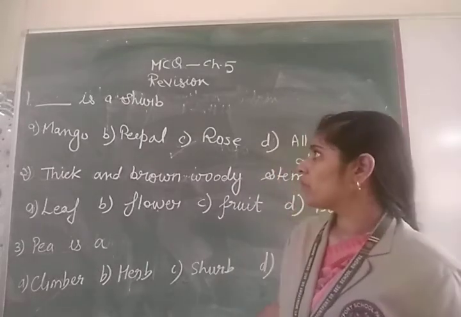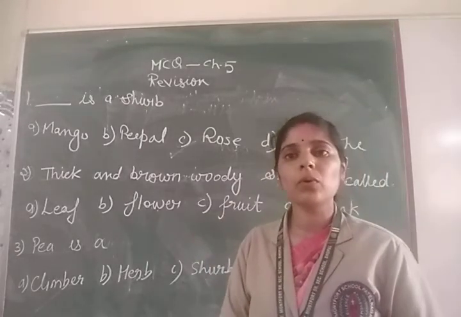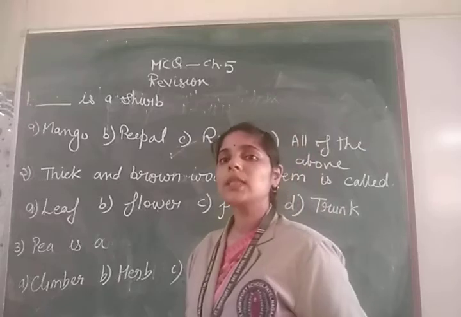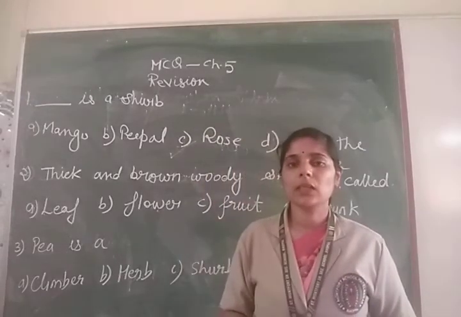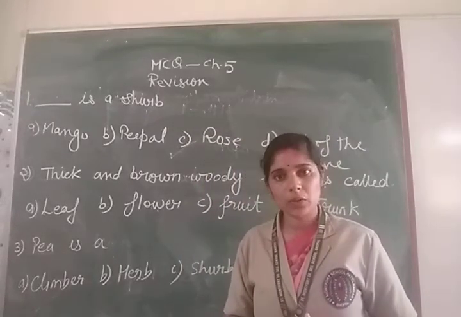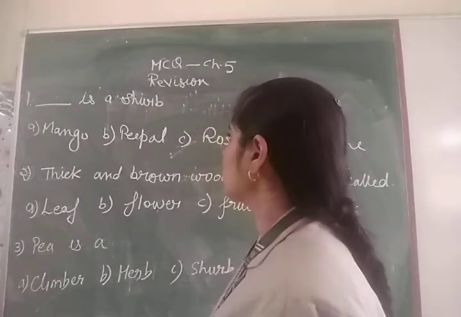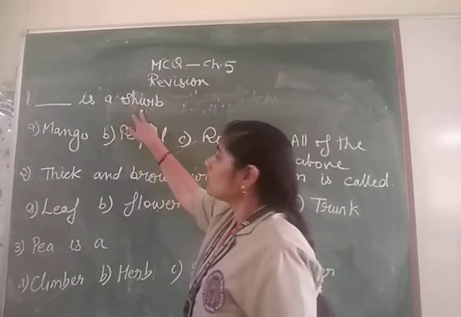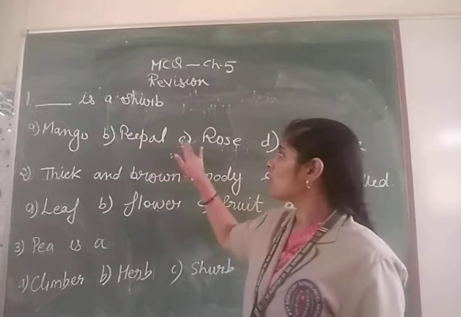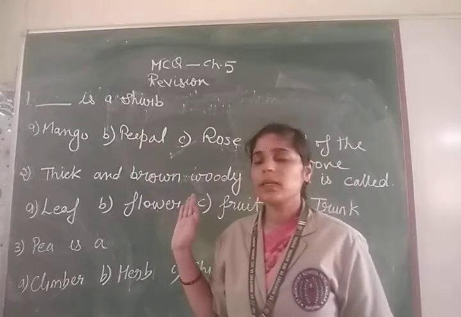So before attempting MCQs, what do you have to do? You have to learn your chapter, exercise and question answers thoroughly, and then only you can solve these MCQs easily. The first one is written as: dash is a shrub. From these four options you have to tell which one is the shrub.